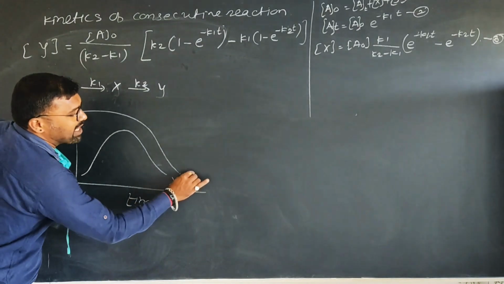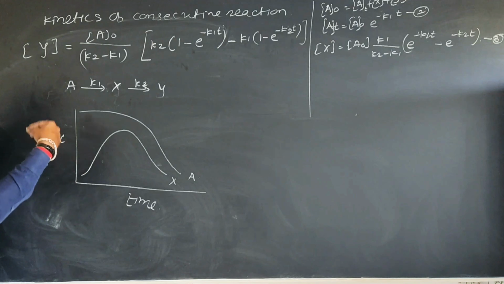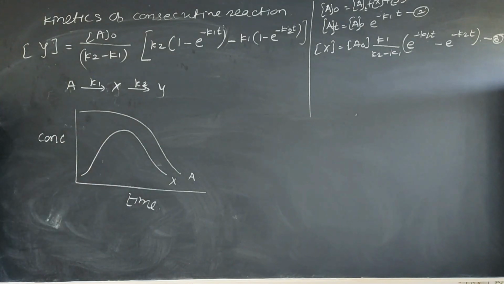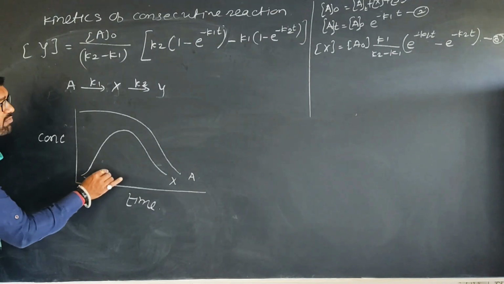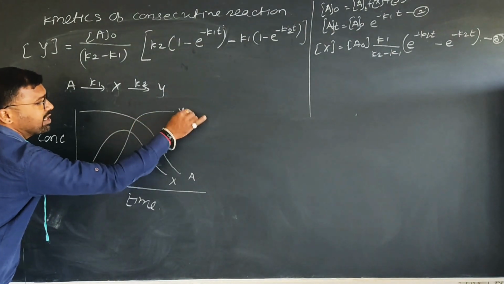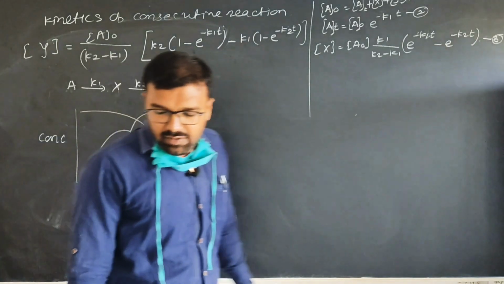This is the graph for X, this is the graph for the concentration of A. What about Y? As soon as X goes on disappearing, there is a formation of Y, and the Y concentration goes on increasing. This is the graphical representation for the reaction.